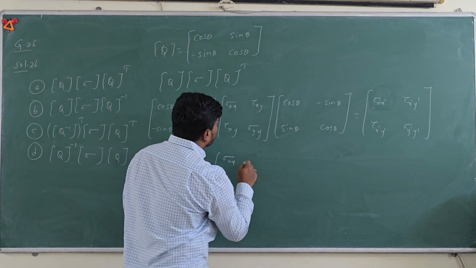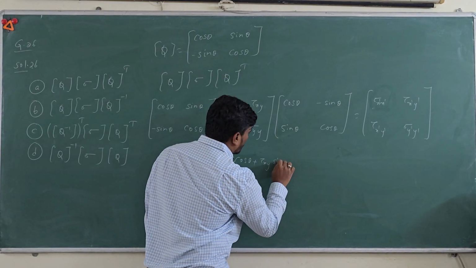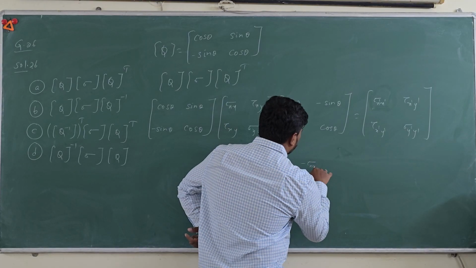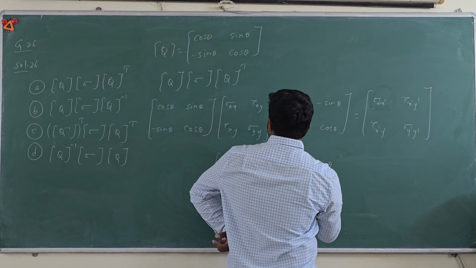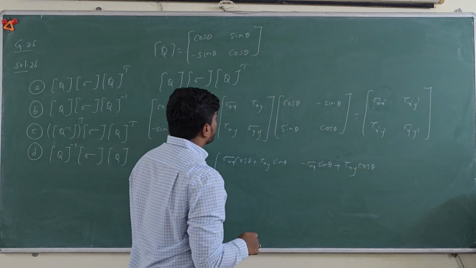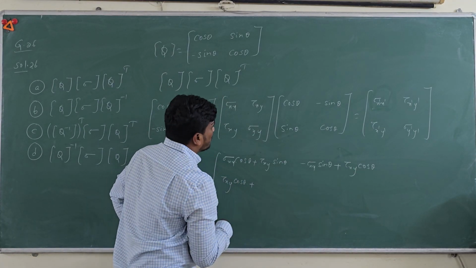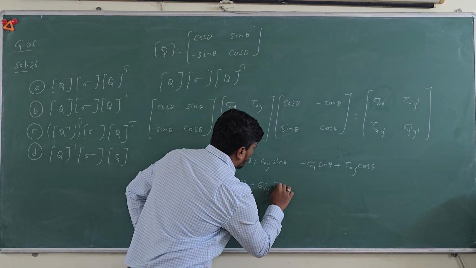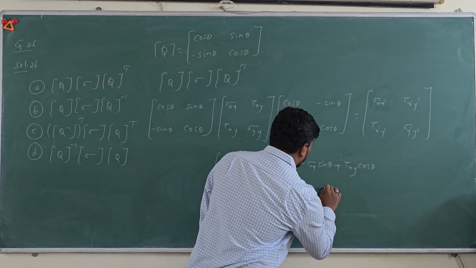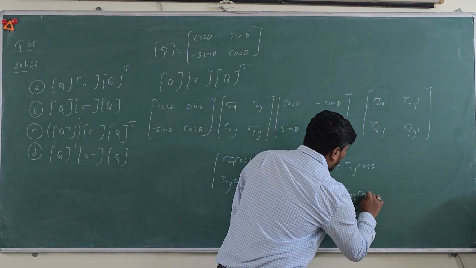So this can be written as sigma xx cos theta plus tau xy sin theta, then minus sigma xx sin theta plus tau xy cos theta, then the second row with the first column, tau xy cos theta plus sigma yy sin theta, then minus tau xy sin theta plus sigma yy cos theta.